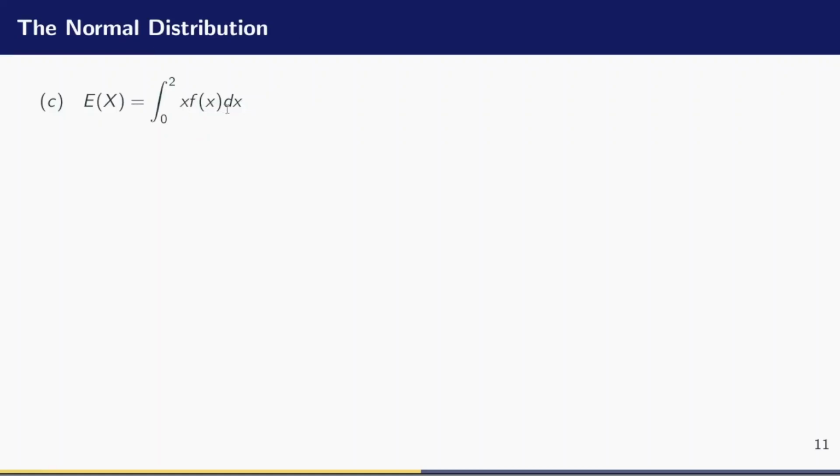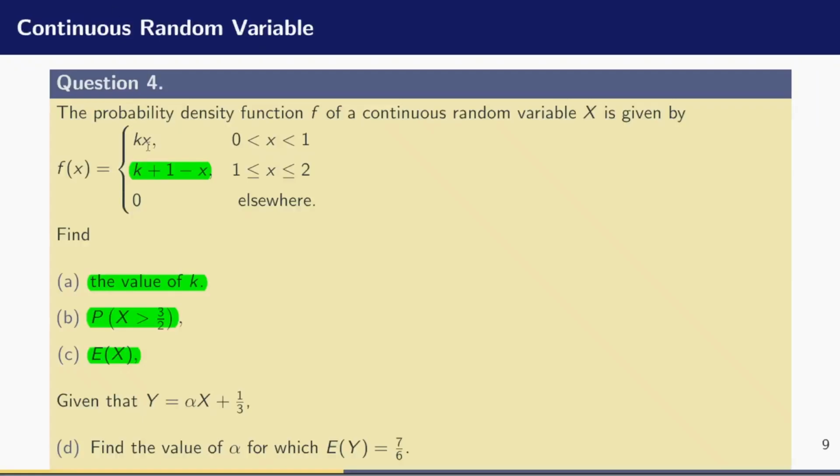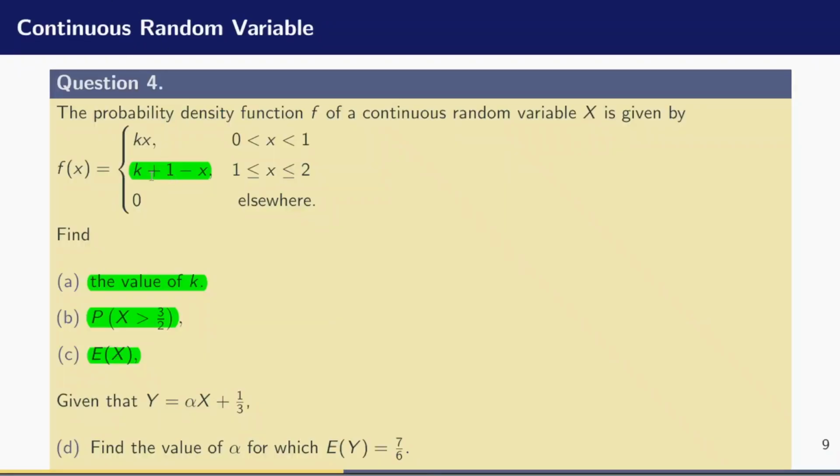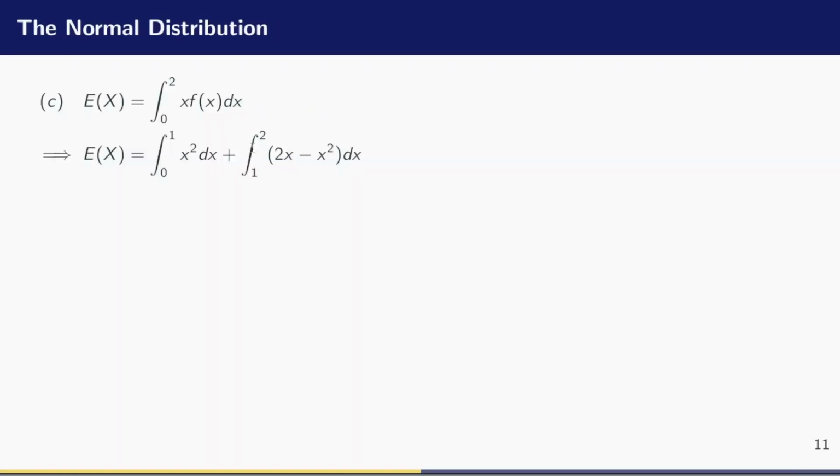So x has to multiply each term there. When x multiplies the first term, which is just x, x times x will give me x squared. Now x of course needs to multiply the second term. Remember k was 1, so x needs to multiply 2 minus x to give me 2x minus x squared.